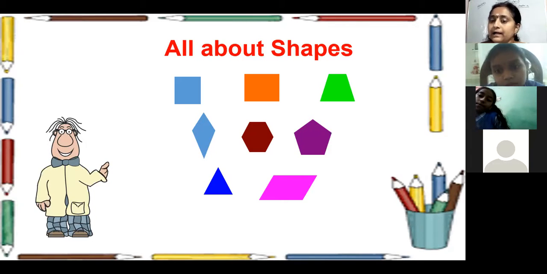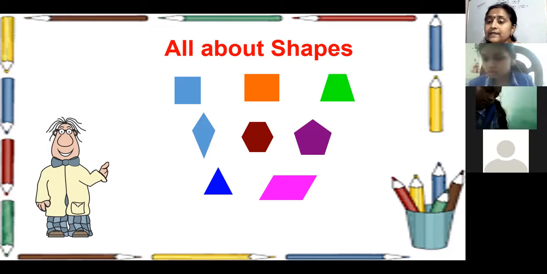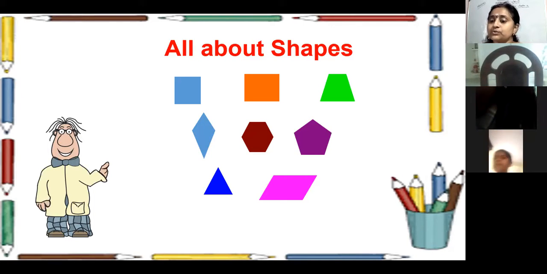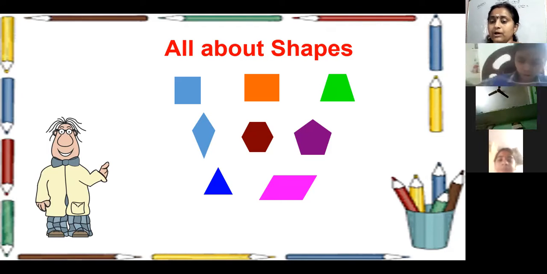The shapes having 4 sides are said to be quadrilaterals. More than 4 sides means 5, 6, 7 like that. If you have that, those shapes are said to be polygons.